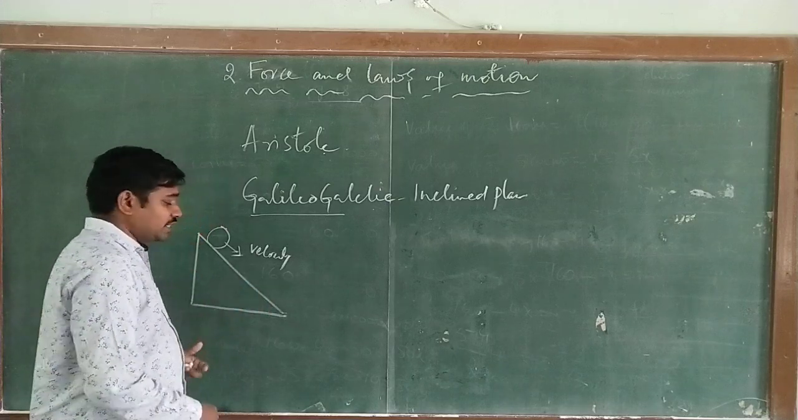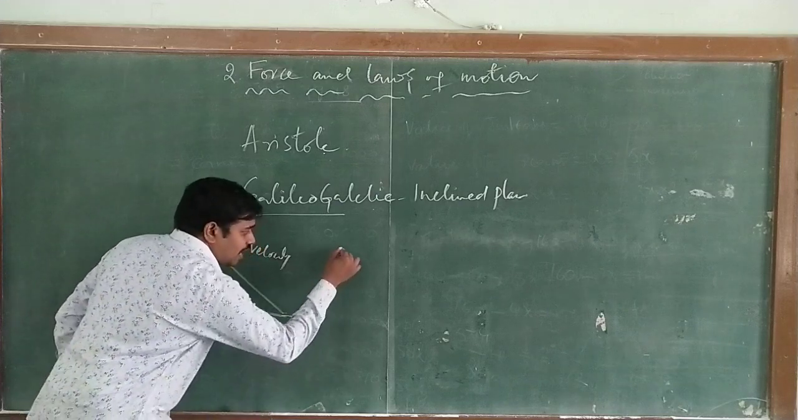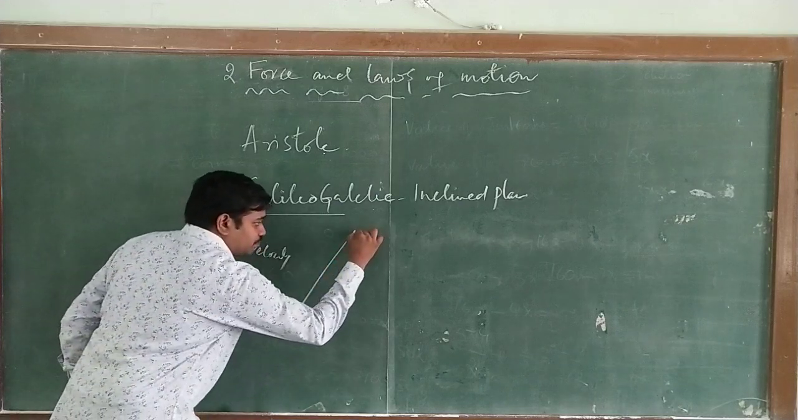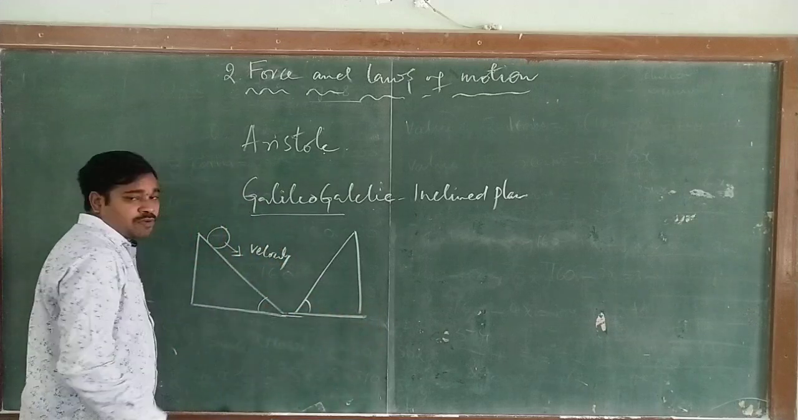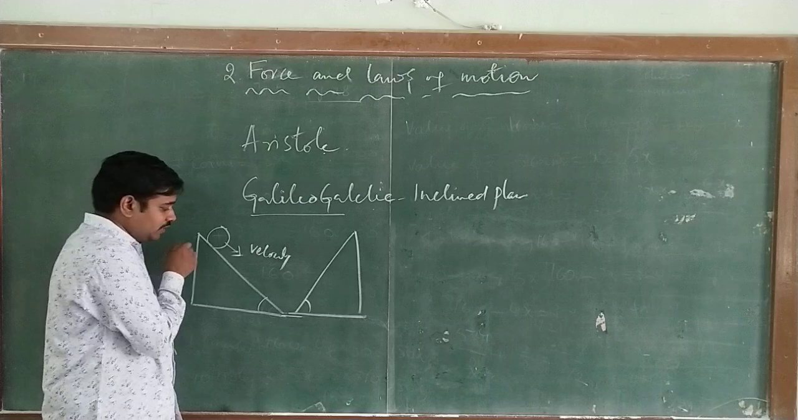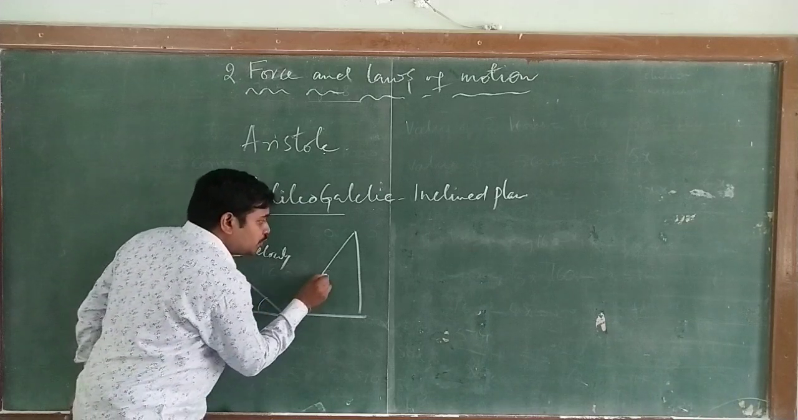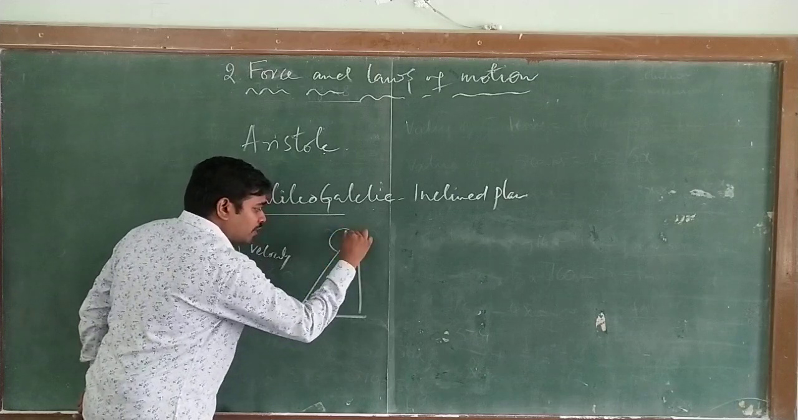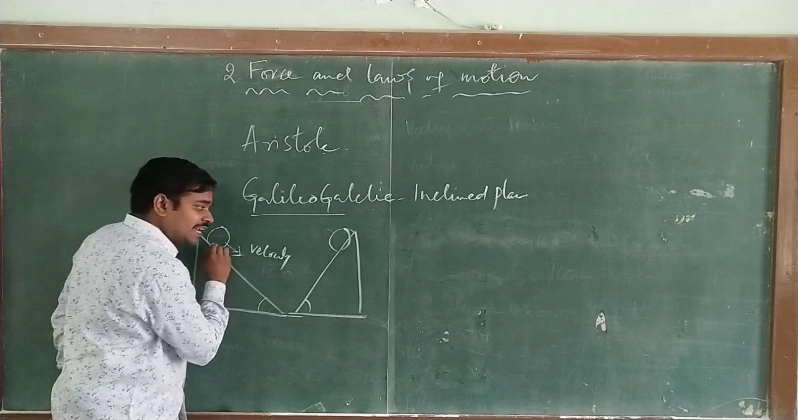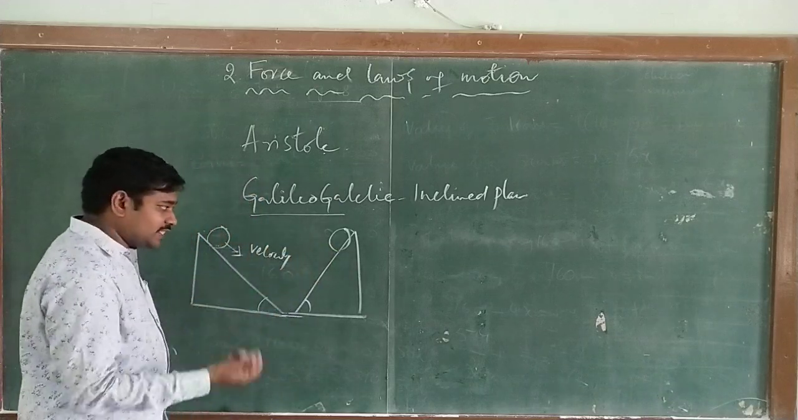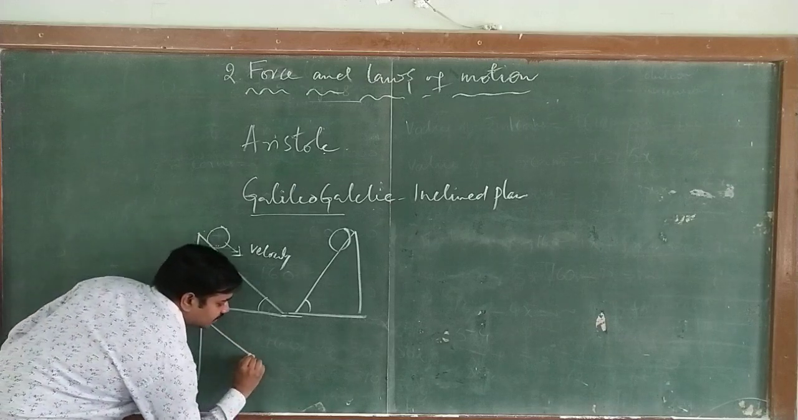Then he took another inclined plane at some angle, and released the ball from the same angle of inclination. The angle of inclination of both inclined planes is the same. If we release the ball from here, it comes down by increasing velocity, then goes up and reaches a certain point, which is the same point from which it was released.